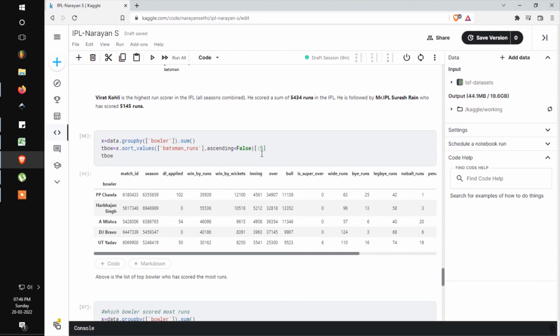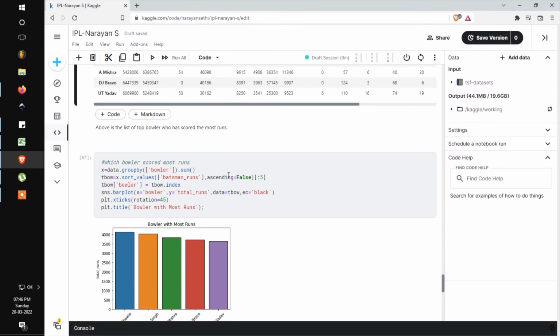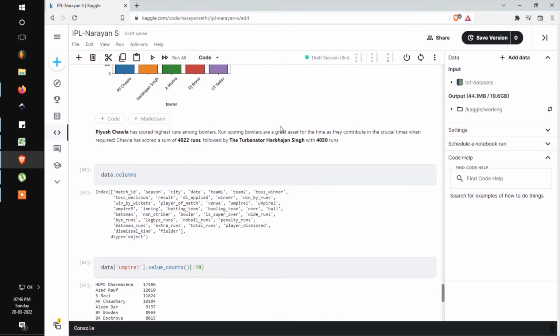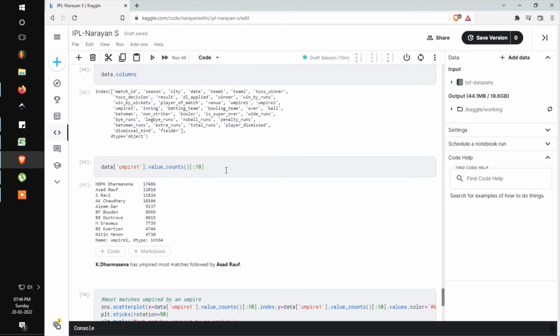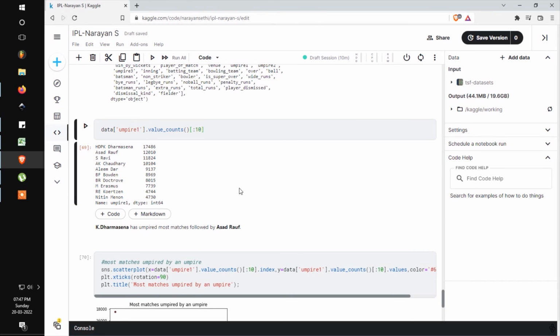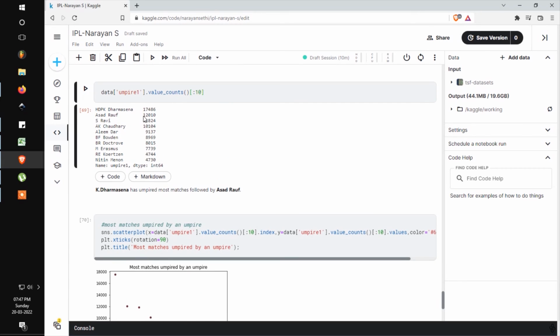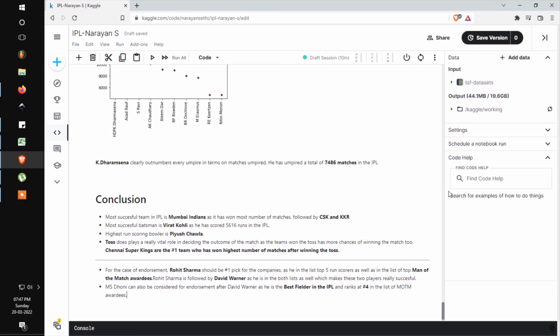The next is the interesting part where I check the bowler who has scored the most runs in the IPL, and it turns out Piyush Chawla has scored the most runs in the IPL, followed by the Indian spinner Harbhajan Singh, and this is a graph for the same. Next, I move on to check the most umpired matches in the IPL, and it turns out that Kumar Dharmasena has umpired the most matches, which is 17,486, the highest, and the second highest is Asad Rauf, with 12,010 matches.